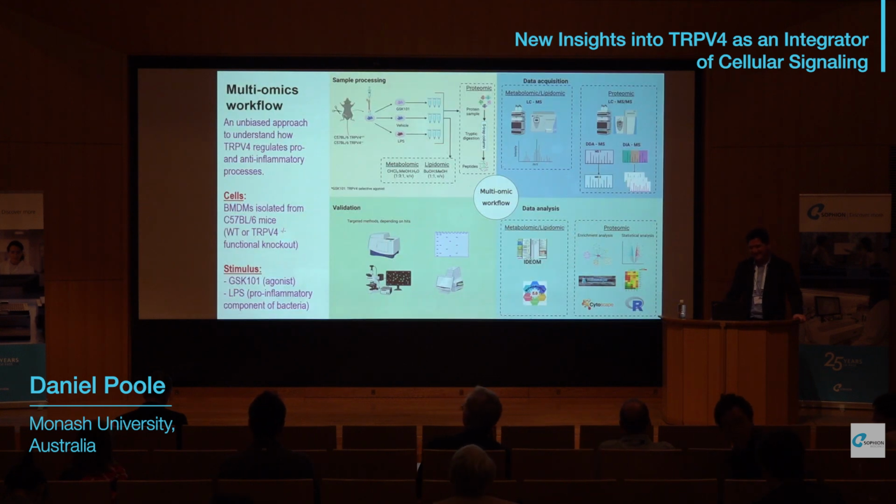Okay, so what I haven't shown is that TRPV4 is prominently expressed by different macrophage subtypes. We decided to look at this in bone marrow-derived macrophages. We used wild type versus V4 knockout mice. And these were either unstimulated, stimulated with GSK101, or stimulated with LPS. We then looked at metabolomic and lipidomic analysis and proteomic analysis.